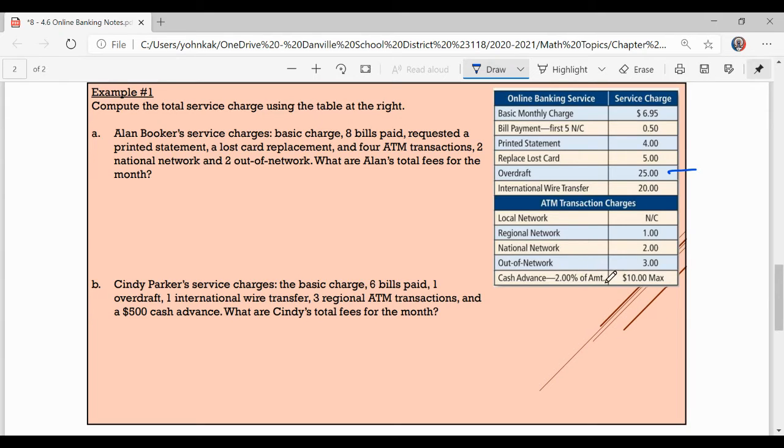And if you're doing any kind of cash advance, it's 2% of the amount with a $10 maximum. So these are the service charges that we're going to practice with today, but keep in mind these are not the same as at your bank.